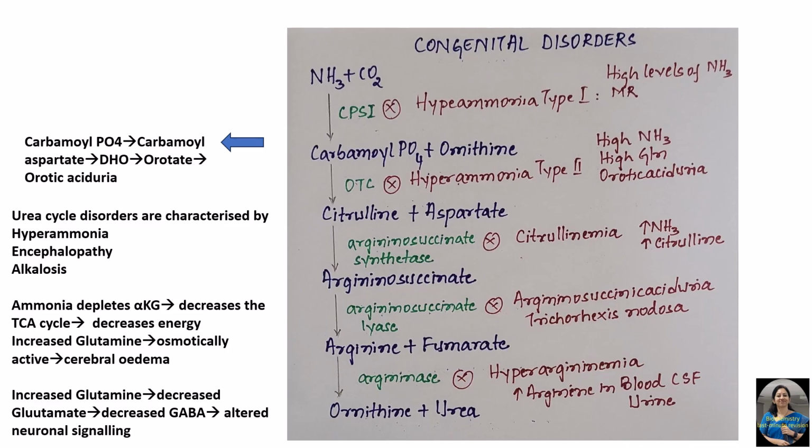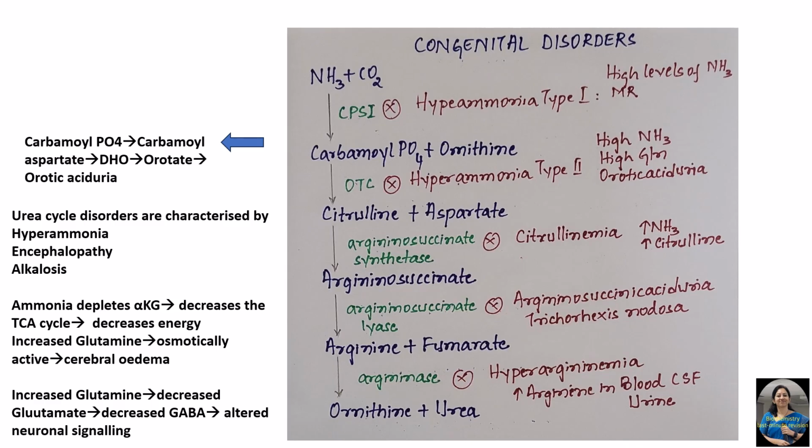This is because when ornithine transcarbamylase is deficient, carbamyl phosphate gets channelized to pyrimidine nucleotides, where carbamyl phosphate gets converted to carbamyl aspartate, dihydroorotate. This gets converted to orotate, and this gets excreted in urine, causing orotic aciduria. So orotic aciduria is one of the characteristic features of hyperammonemia type 2.